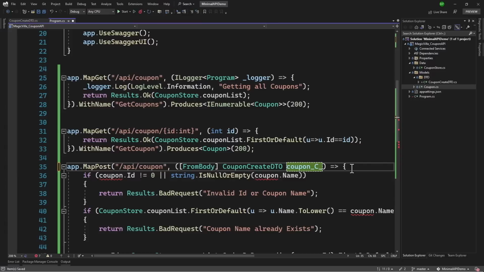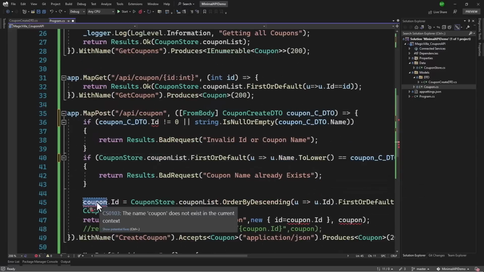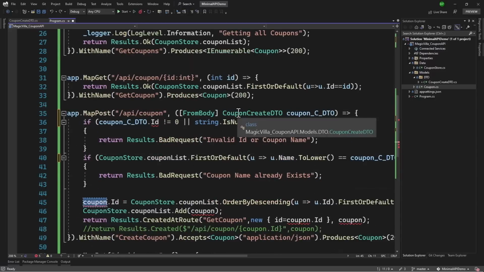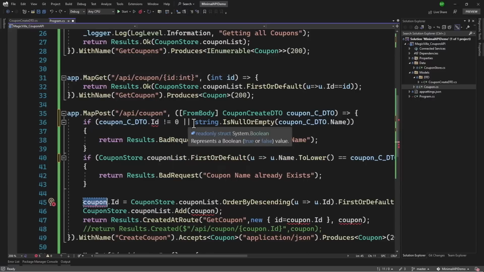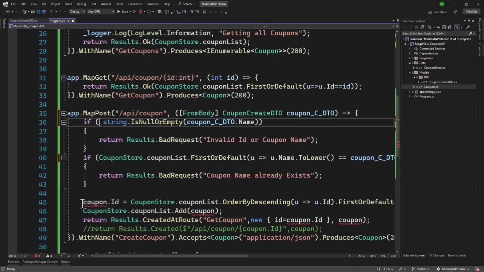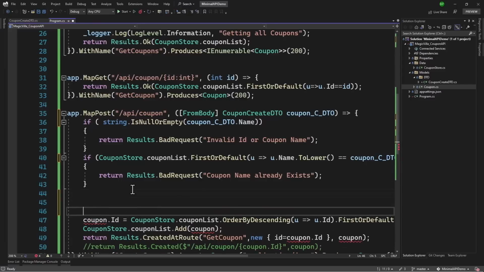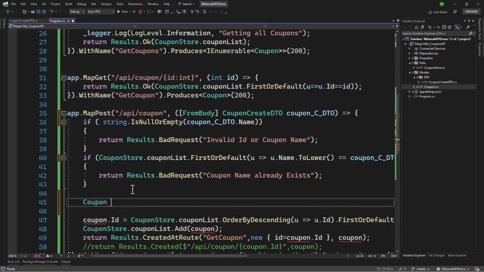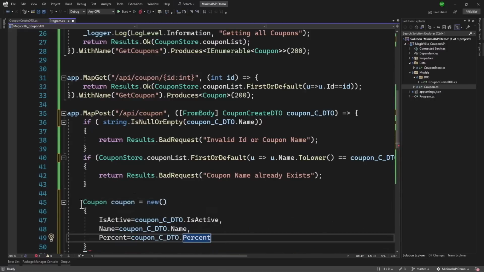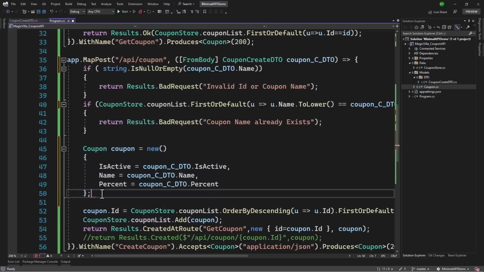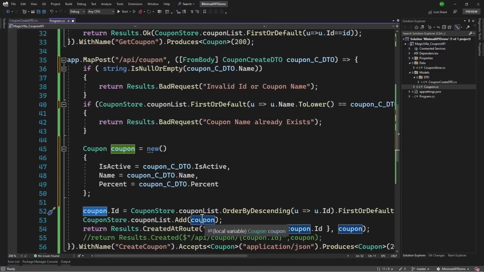That way we are only getting what we want. And I will call this coupon underscore C underscore DTO, which is coupon create DTO. Let me change the names here. We need the ID as well. Now in our coupon create DTO, we do not have the ID. We can remove this condition, but where we have to assign the ID, we actually have to convert this coupon create DTO to coupon DTO. So if you want, you can manually do that. Coupon is equal to new, and we can do the manual mapping like that. Once we do that, we can add ID on this coupon, add that to our coupon store, and we are